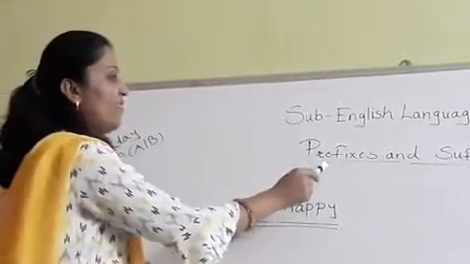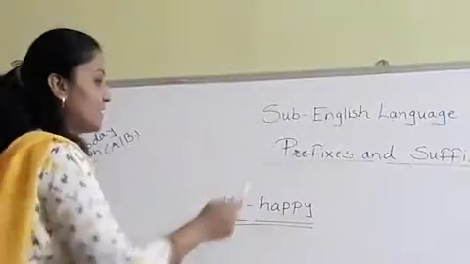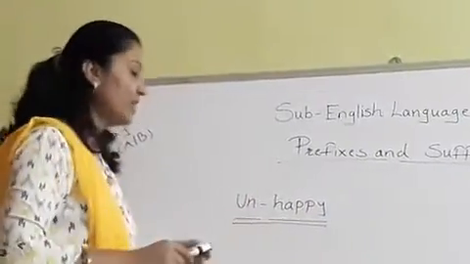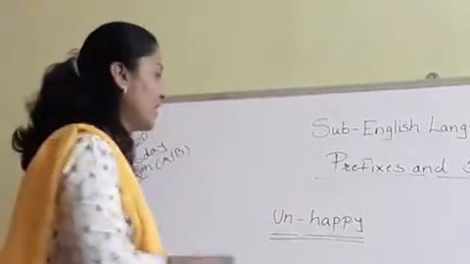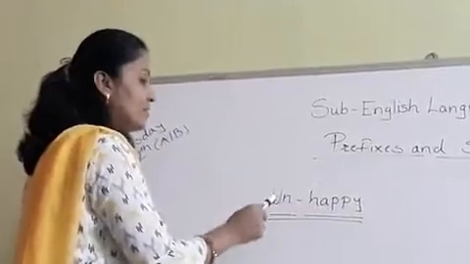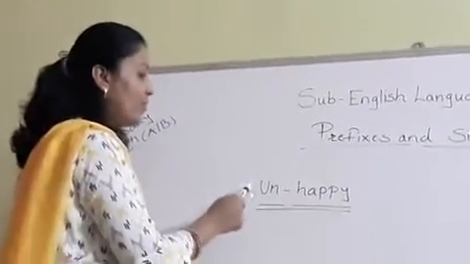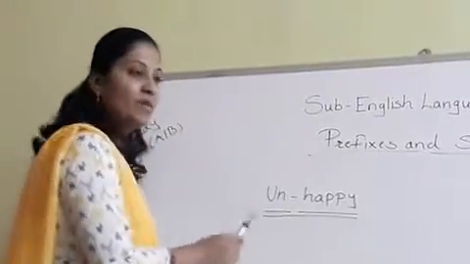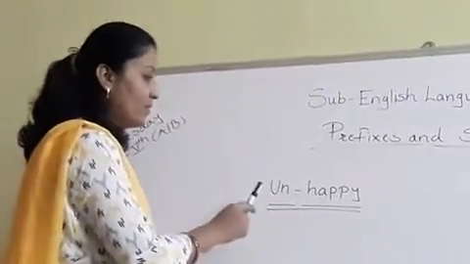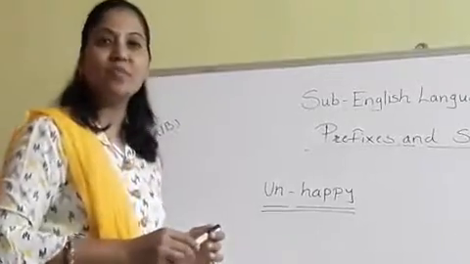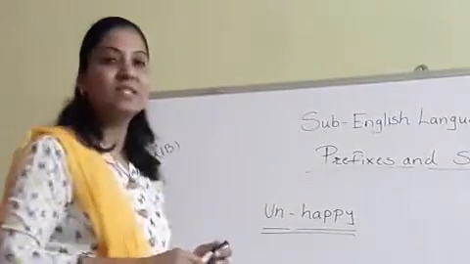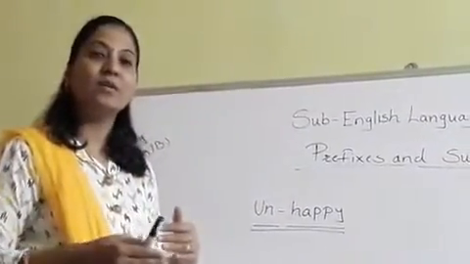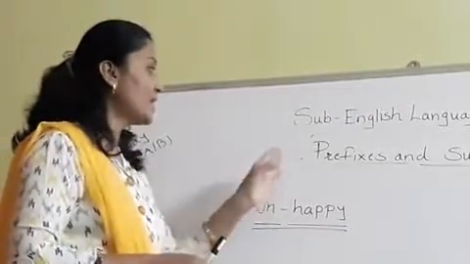So prefixes means when the primary word is given here and we have to add some words or some alphabets before that primary word, it becomes the prefix. Okay. It means that we are fixing the word previously, and so it is known as the prefix.